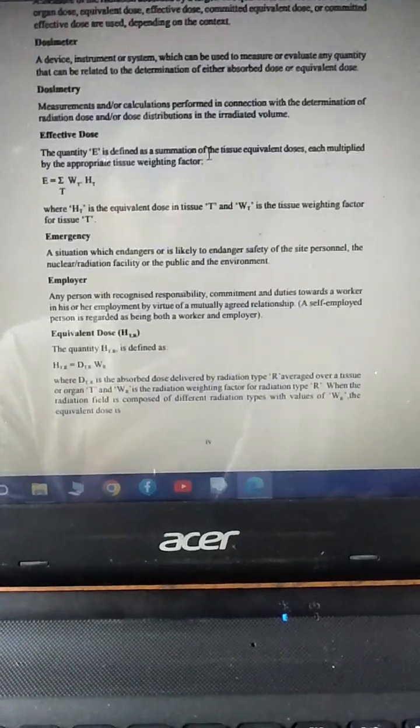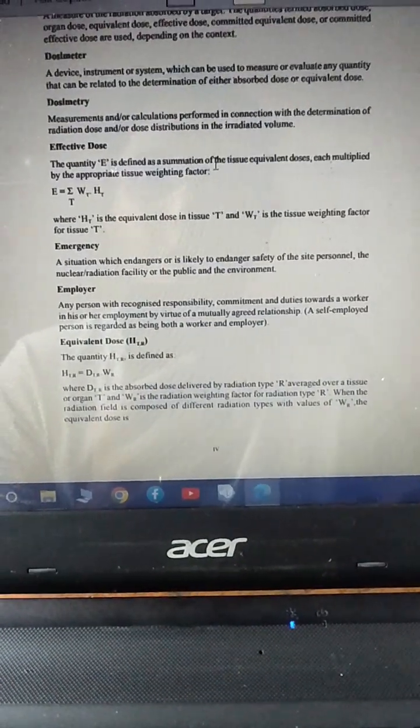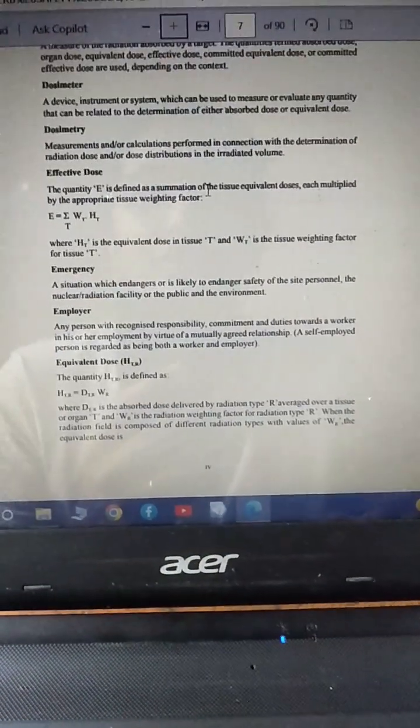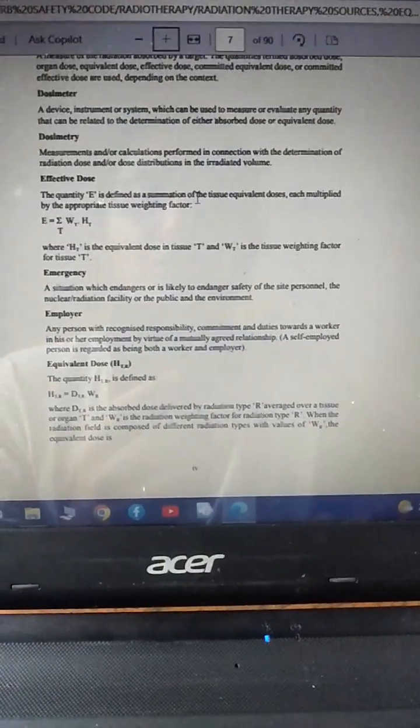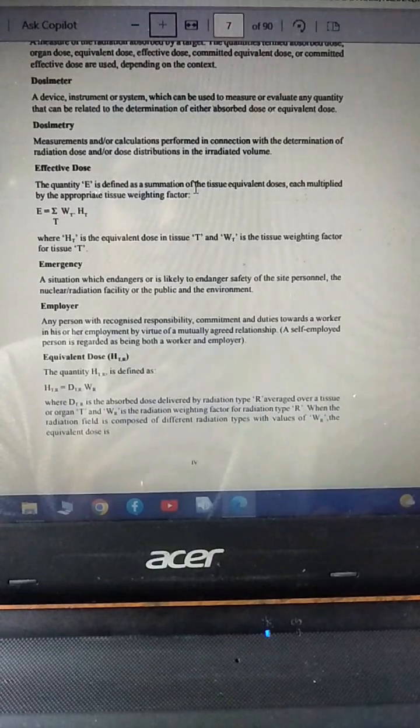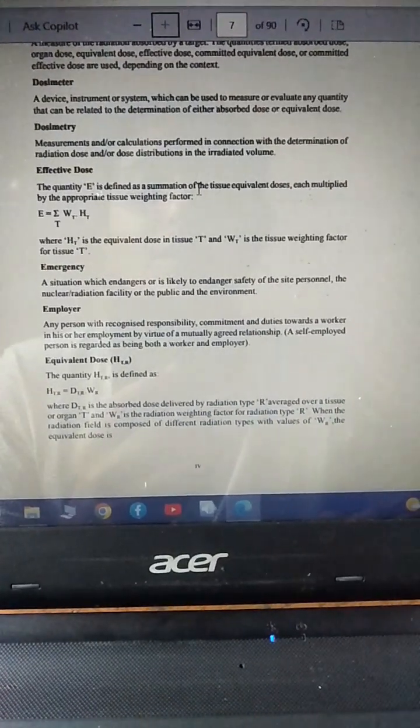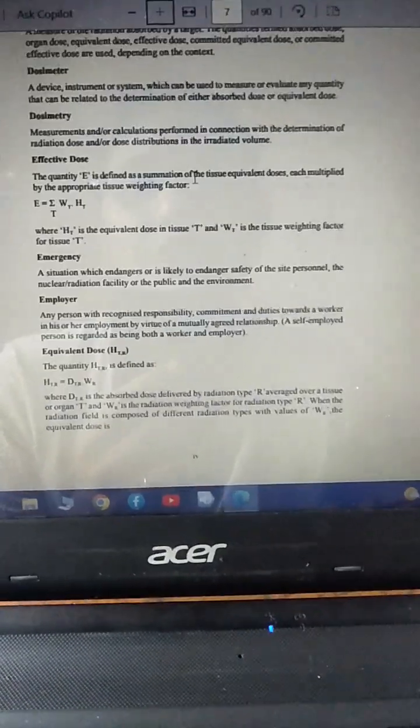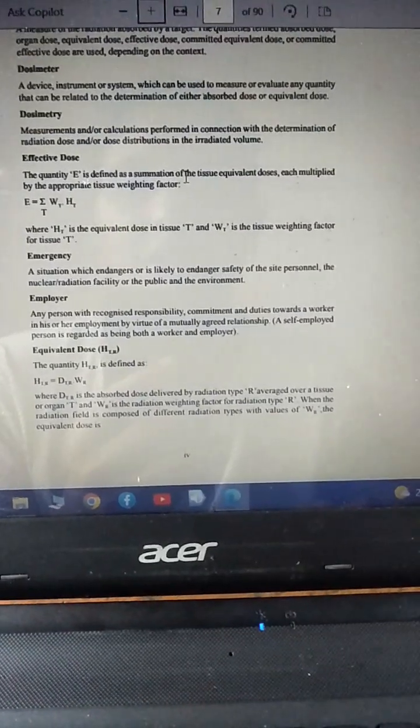So from this chapter, effective dose is an important one. Just know the definition and the equation to find the effective dose.